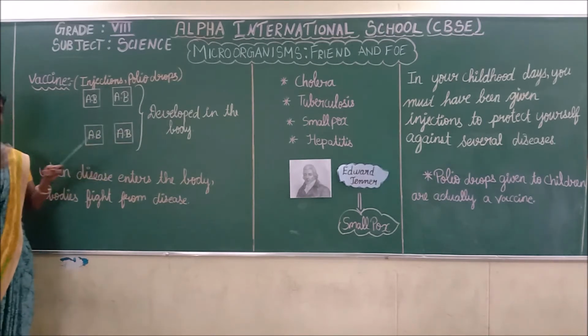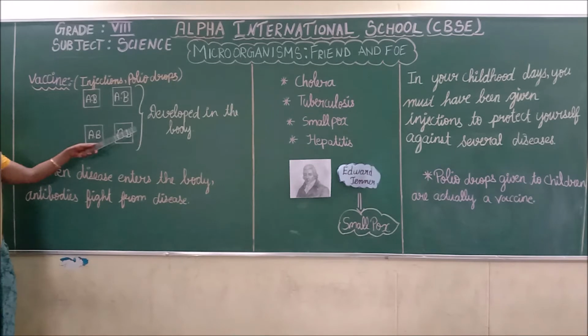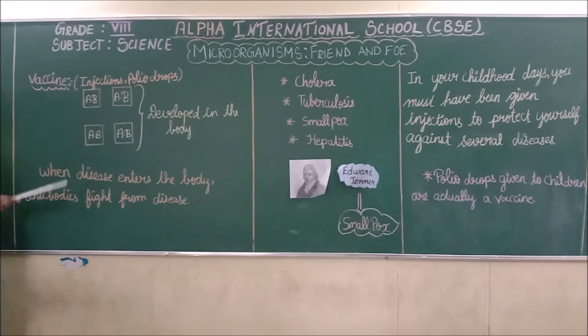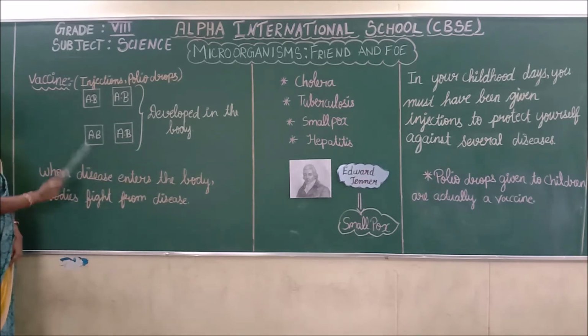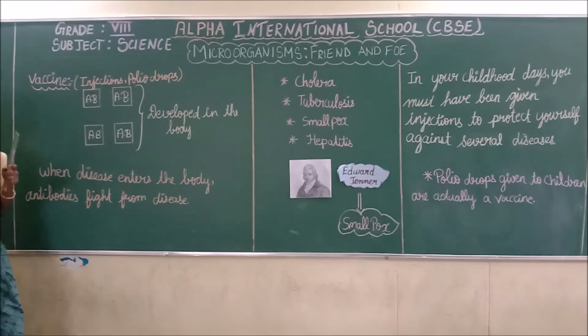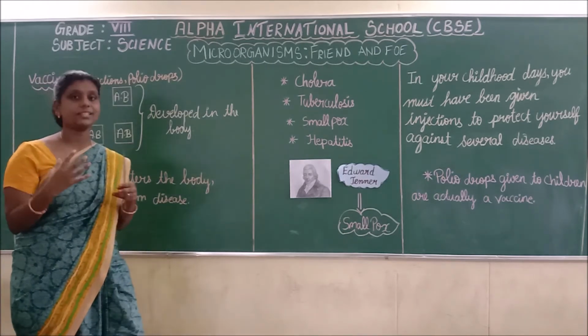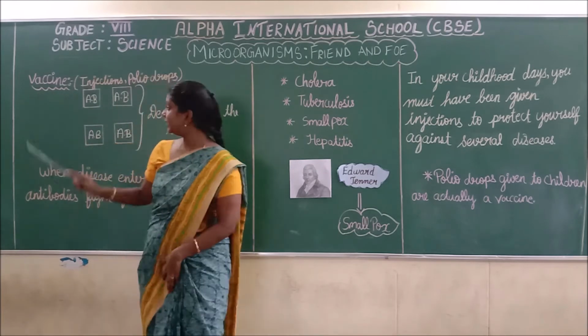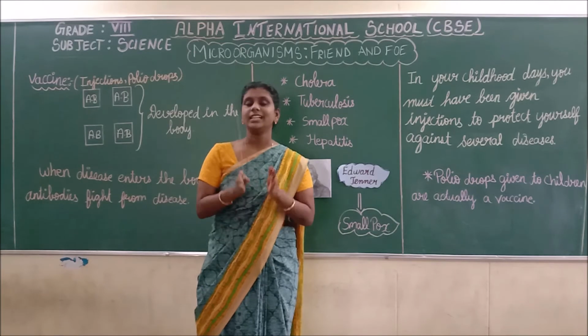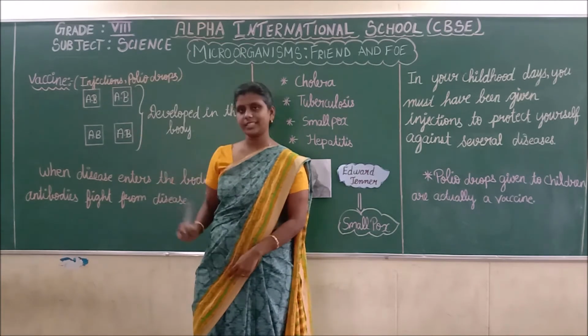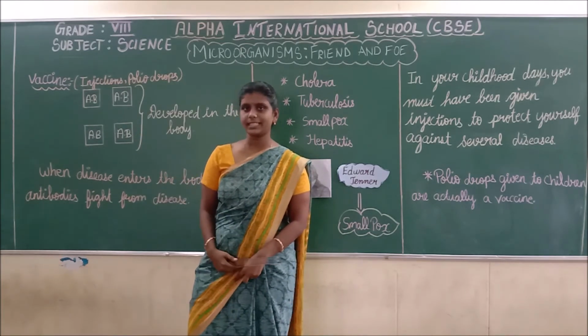When diseases enter the body, these antibodies fight those diseases. That we call a vaccine. Do you understand what a vaccine is?